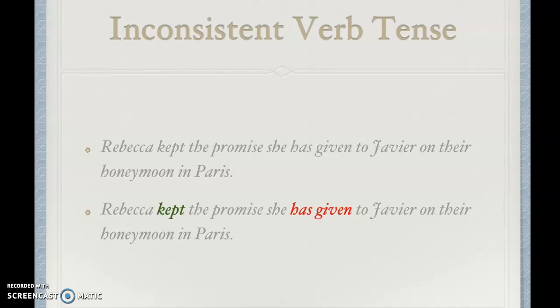Take a look at this other example. Rebecca kept the promise she has given to Javier on their honeymoon in Paris. So Rebecca kept, past tense, the promise she has given. This is present perfect. So it doesn't make sense. It has to be in the past as well. Something like Rebecca kept the promise she gave to Javier on their honeymoon in Paris.